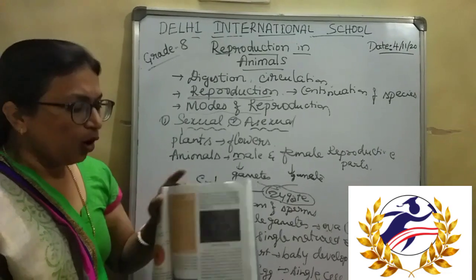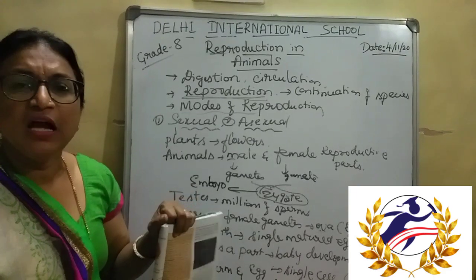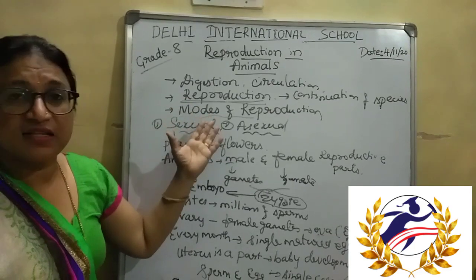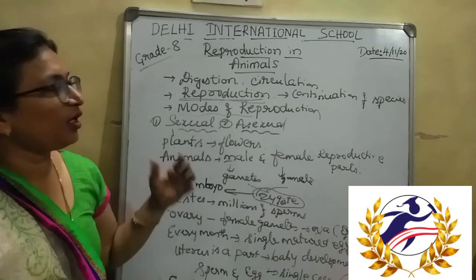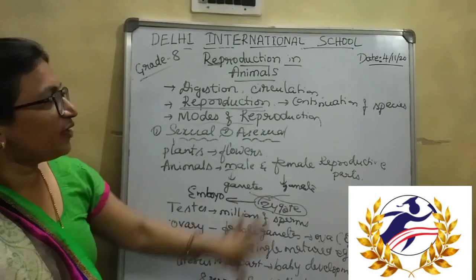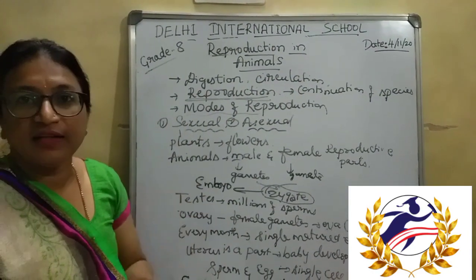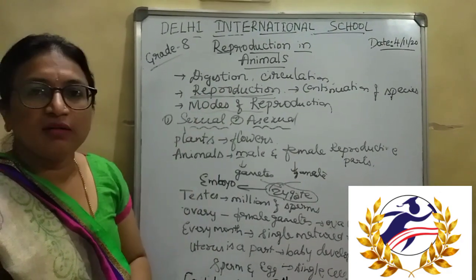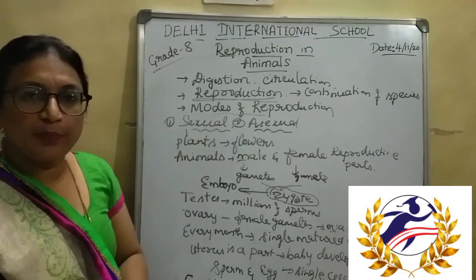Hope you all understood this chapter, because this is very interesting. Biology always sounds very interesting because it tells about our body and our systems, isn't it? It is curious to know what is taking place in our body. In this chapter, first we studied the different life processes which take place in our body, how important they are, and what reproduction is and why it is important: to continue the generation. Then which are the different modes of reproduction?